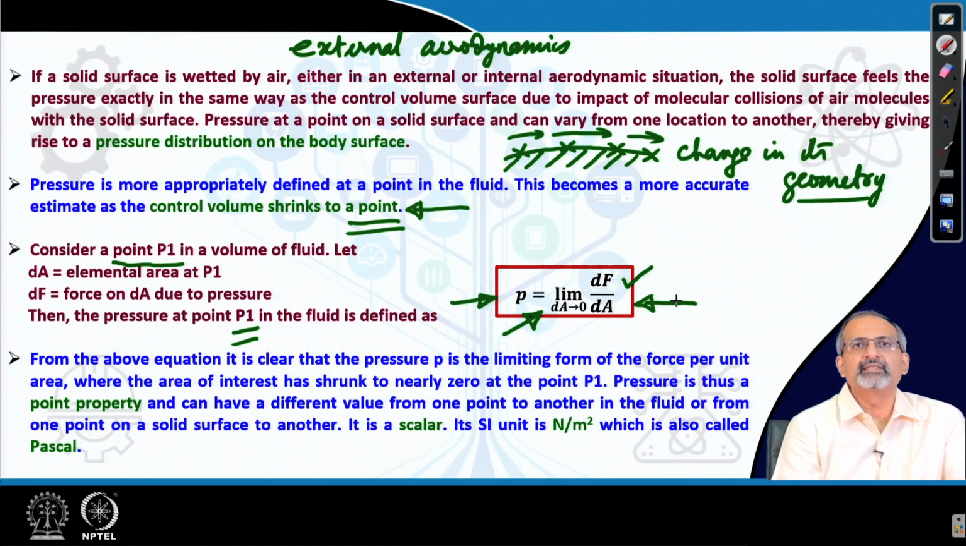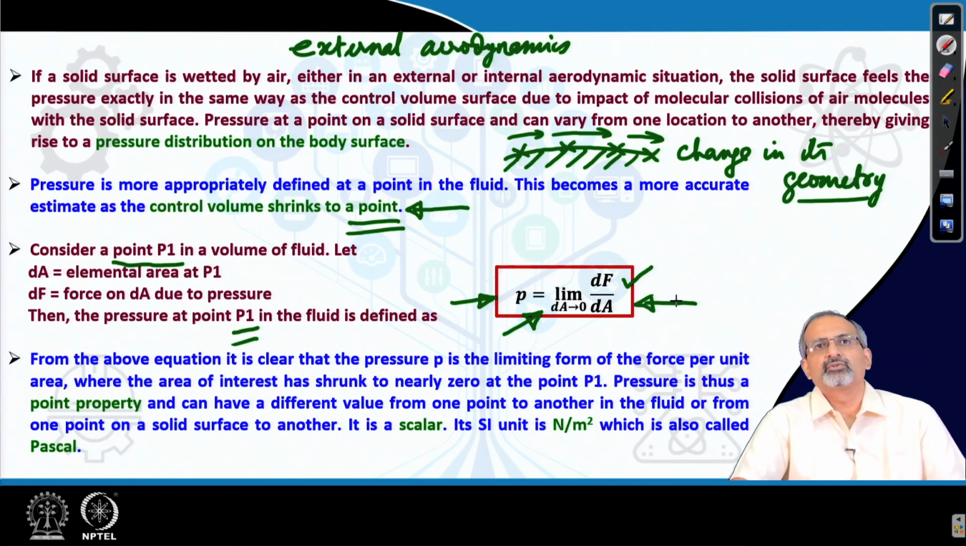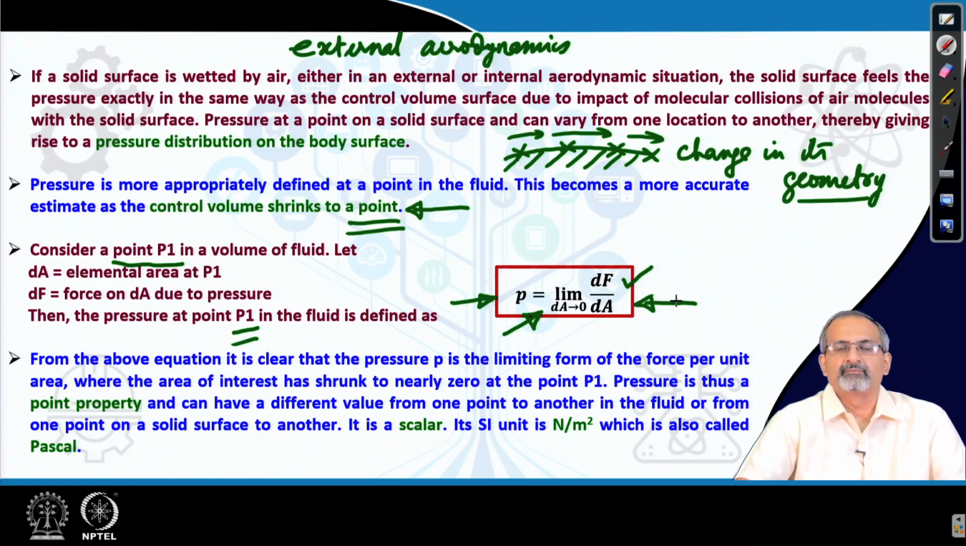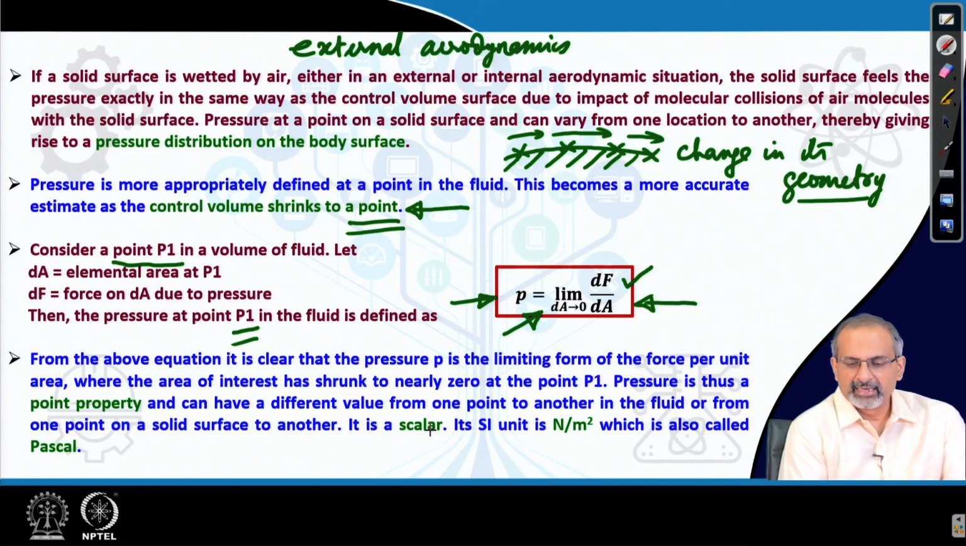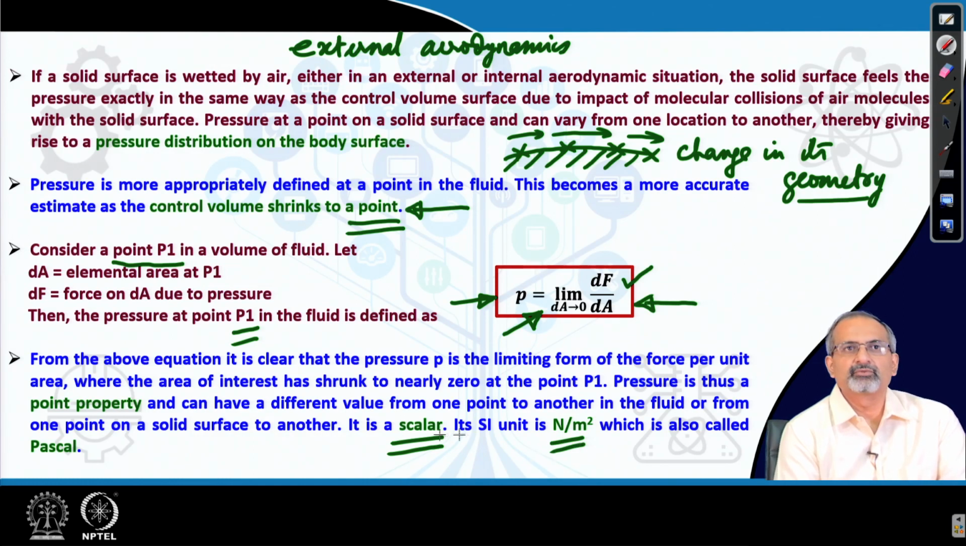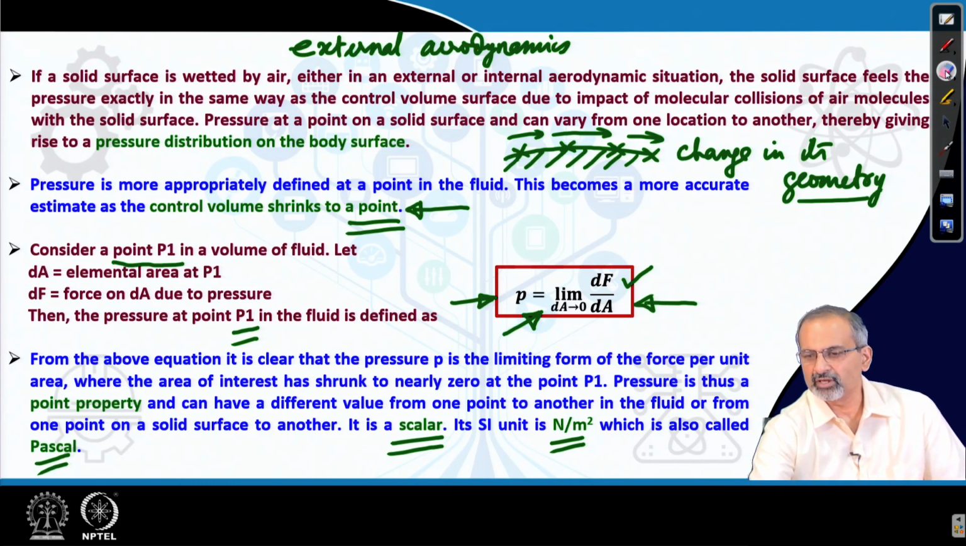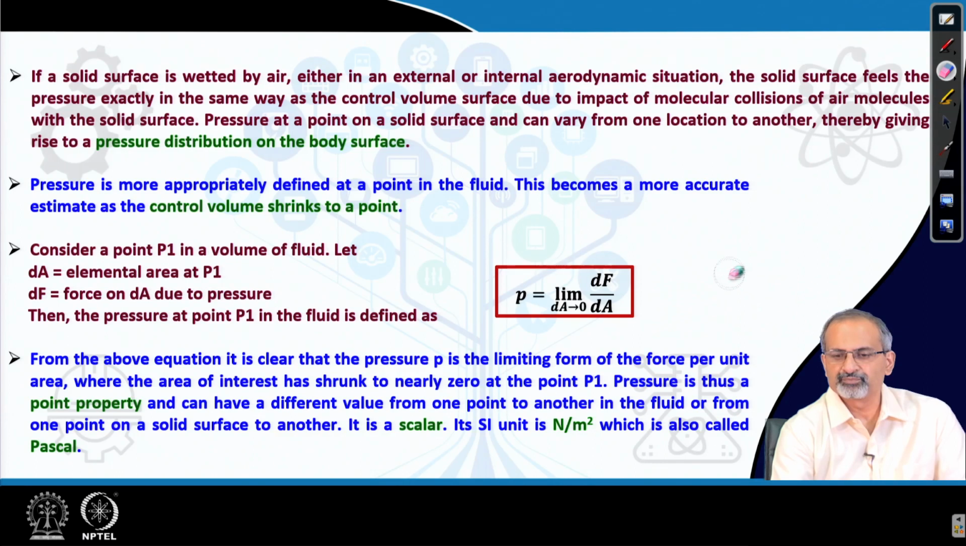Now, from the above equation it is clear that the pressure P is the limiting form of the force per unit area, where the area of interest has shrunk to nearly 0 at the point P1. Pressure is thus a point property and can have a different value from one point to another in the fluid or from one point on a solid surface to another, depending on the kind of application. Interestingly, it is a scalar. Its SI unit is newtons per meter square, which is also called the Pascal. So, this is a very brief introduction to what we mean by pressure when we look at an aerodynamic study.